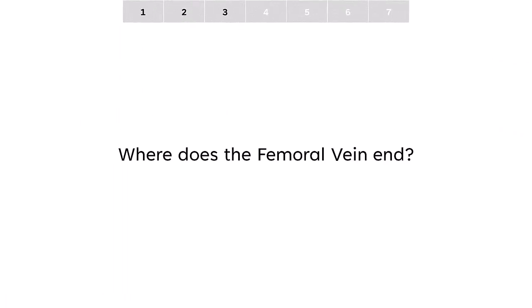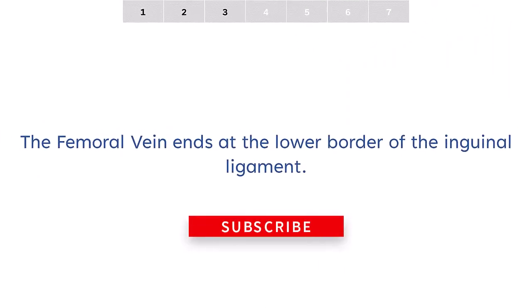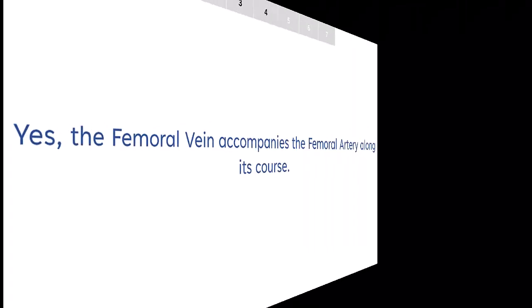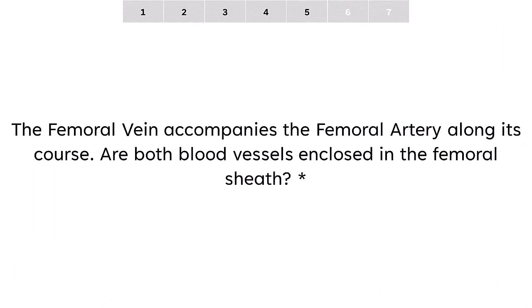Where does the femoral vein end? The femoral vein ends at the lower border of the inguinal ligament. Does the femoral vein accompany the femoral artery along its course? Yes, the femoral vein accompanies the femoral artery along its course.